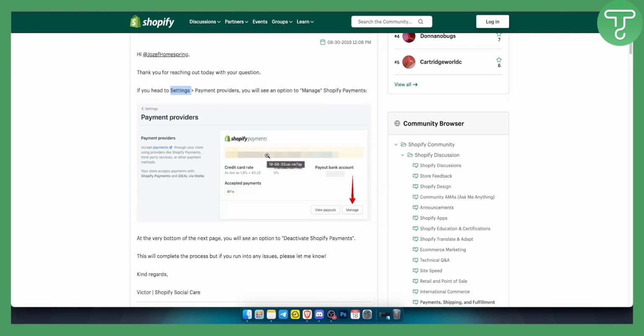support. Now keep in mind that once you remove Shopify payments, if you don't have any other alternative like Stripe or PayPal, even if you have a shop online, you won't be able to receive payments. So make sure you have an alternative payment method ready to set up on your store, because if there are even 1 or 2 minutes that you don't have Shopify payments on your store, it may be the case that your customers won't be able to purchase from your store. So make sure to do this while your store is under construction, or maybe while you don't have a lot of traffic coming to your store.